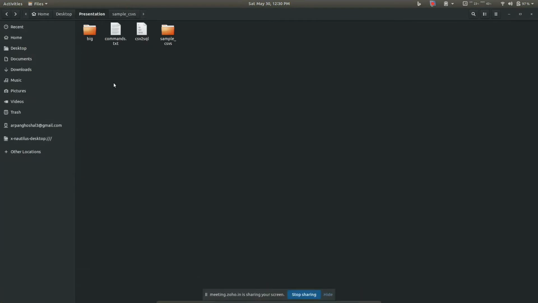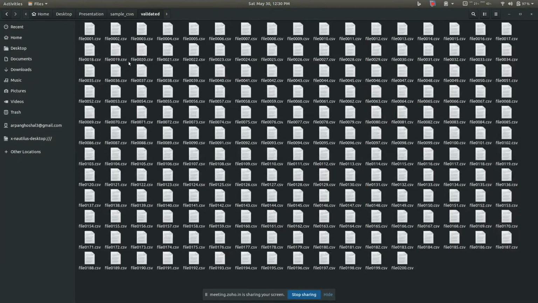So let me show you what it did actually. You remember this folder had all the CSVs, but now it has only these 3 folders. When a CSV has been imported into the database, it will be moved to this imported folder, and once it's validated, it will be moved to this validated folder. So all our CSVs are currently validated, and all of them are moved to this folder currently.